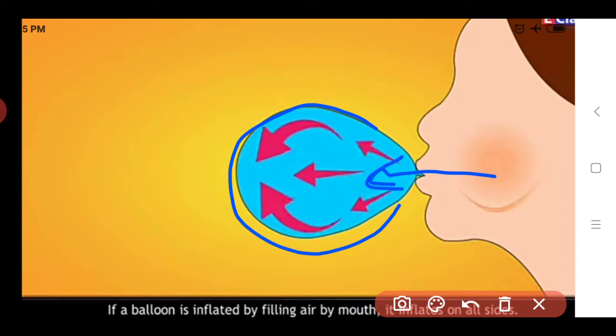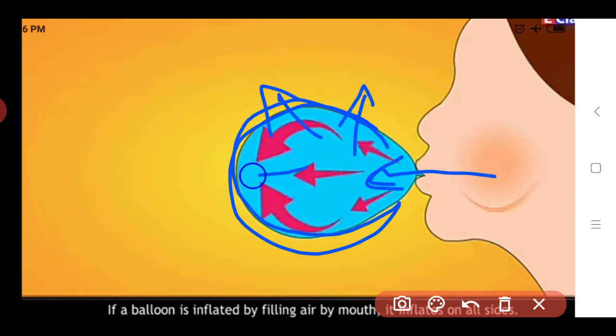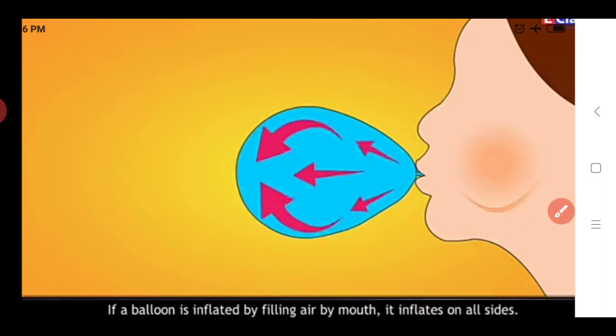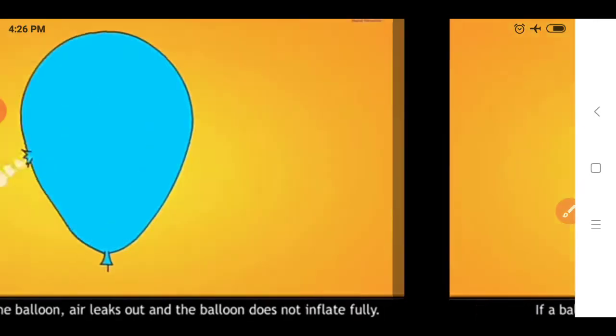Here what happens? It inflates. Inflates means it increases its size from all sides. In that way, this balloon gets inflated. Inflated means the size of the balloon increases because we blow air inside it. So from all the sides, this balloon gets inflated.